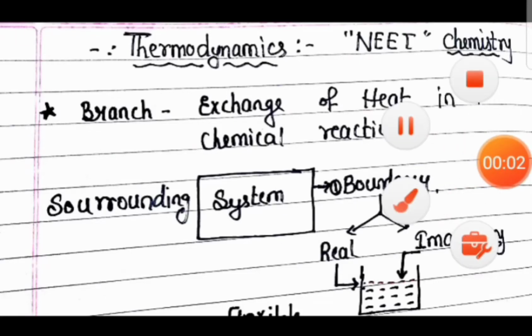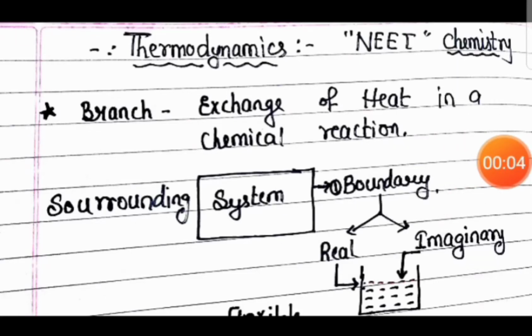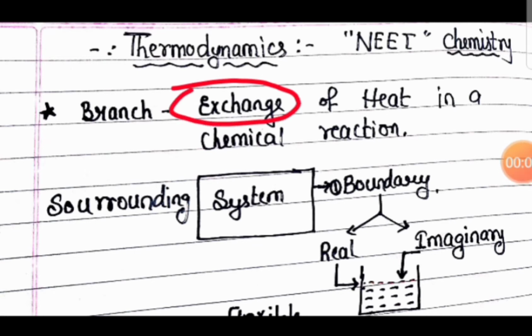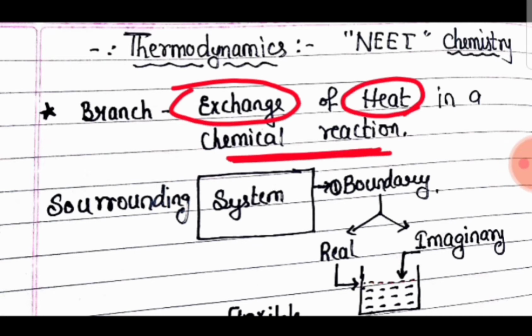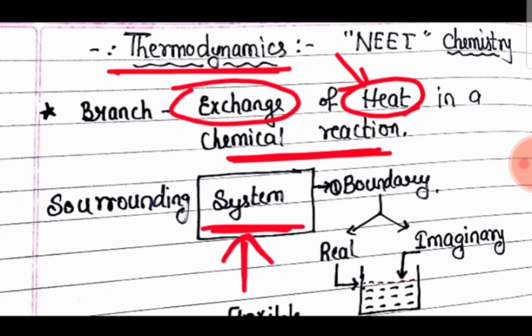Thermodynamics is a branch where we will study the exchange of heat in a chemical reaction. Now, in thermodynamics, we have to learn some terms like system. System, in the sense, is a part of the universe which is under study.